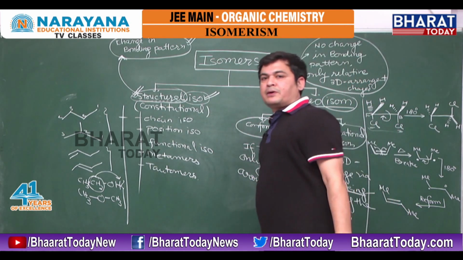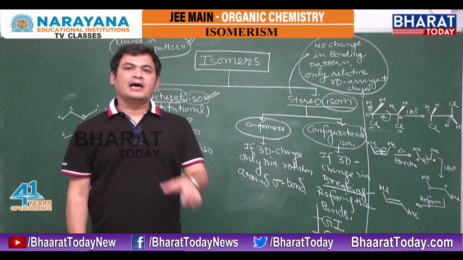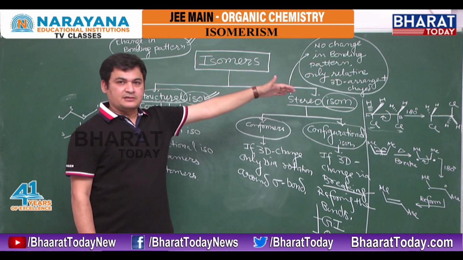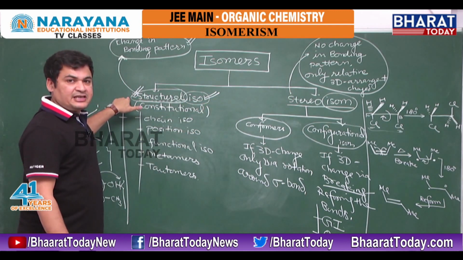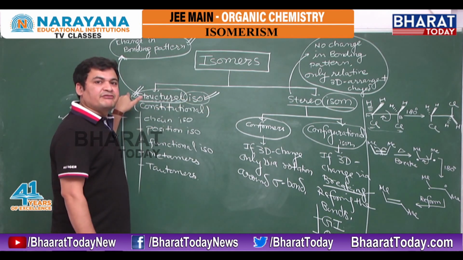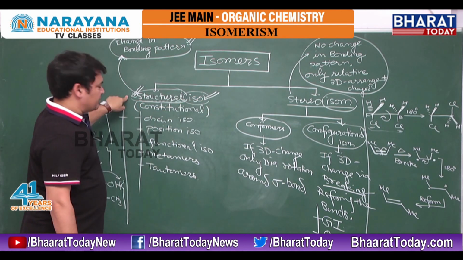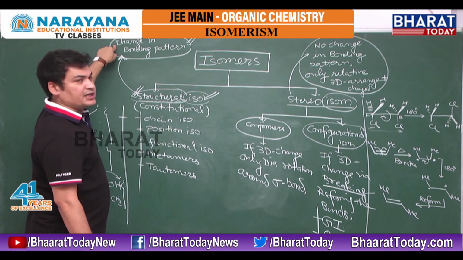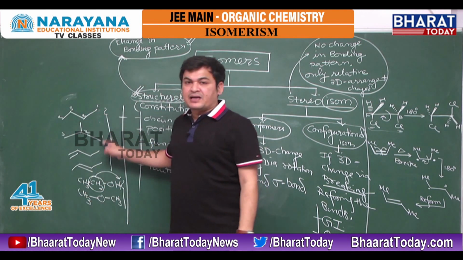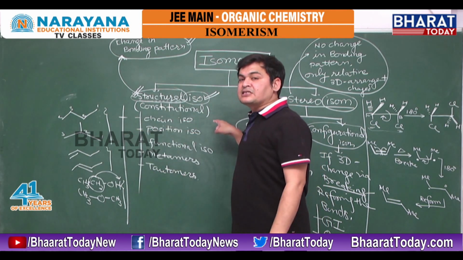Isomers means two compounds having the same molecular formula, but different properties. They are of two types: one is structural, the second is stereo. Whatever term is written initially, that only shows the difference in properties. Here we have the same formula, but a difference in structure. To generate the difference in structure, we need to change the bonding pattern. By changing the bonding pattern, whatever property is changing will define the subcategory.